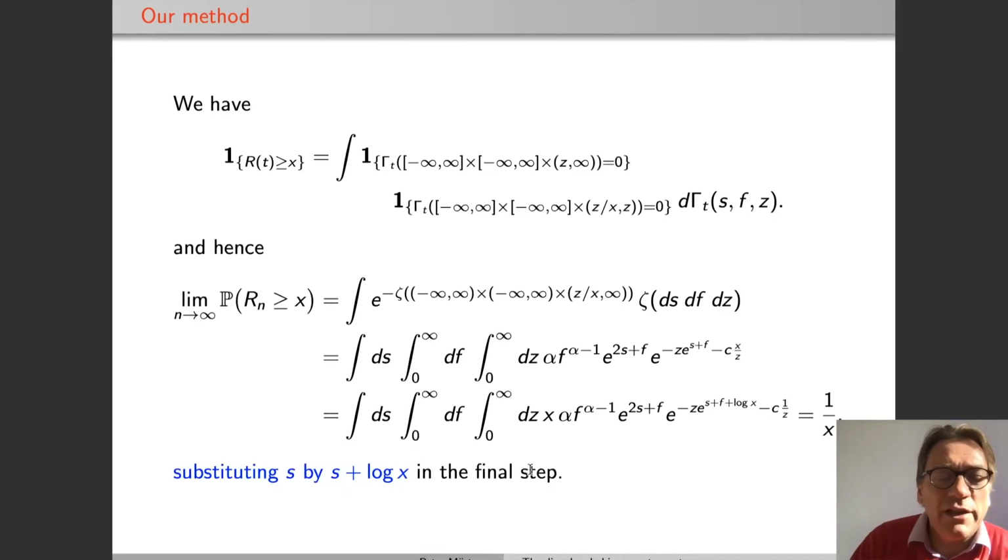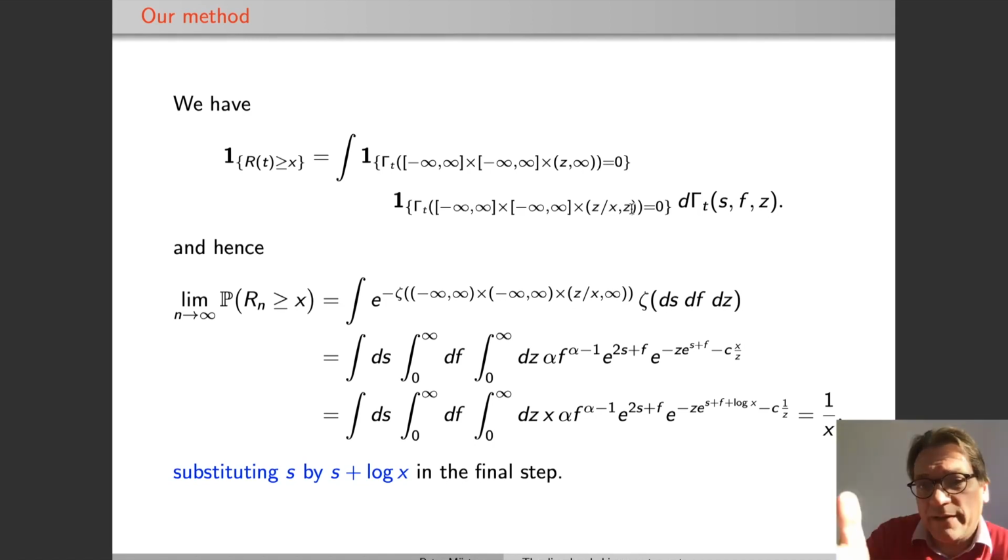And similarly, if you look at the ratio, you can write the indicator that the ratio of the largest and second largest table is bigger than x as a function of this point process. So you go over all the points. You want no points with a bigger third component, so that it's the largest, and no points between z over x and z, so that the second largest is sufficiently far away.